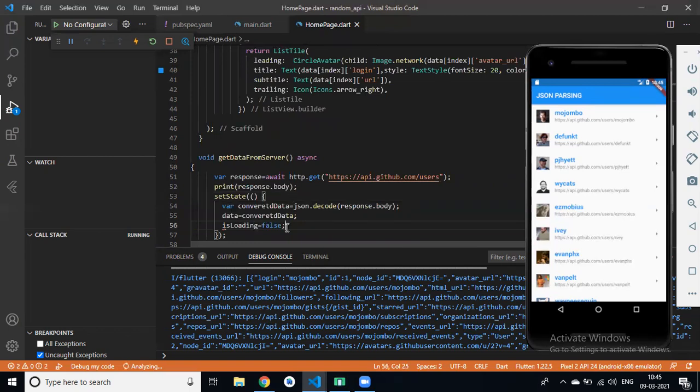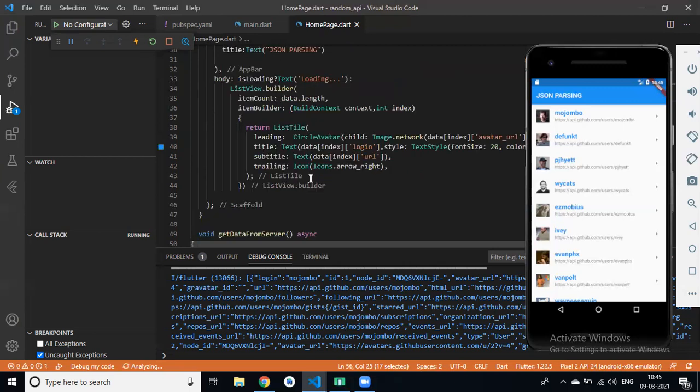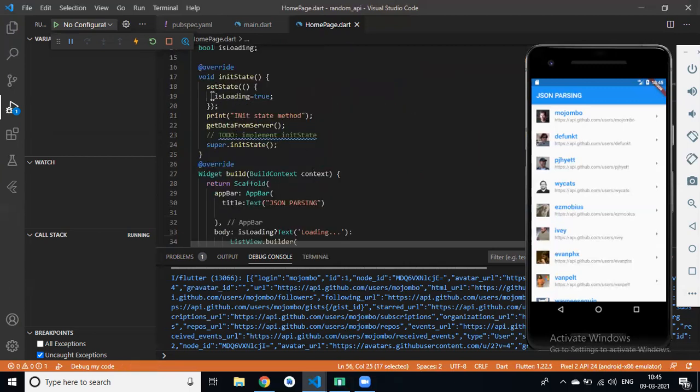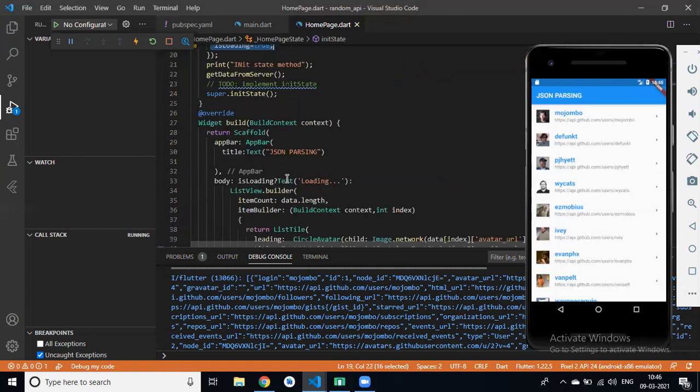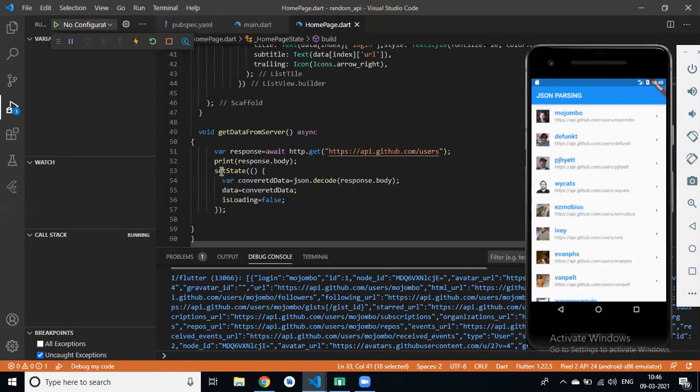Understand what I'm doing right now, Divya? First, by default, our is loading variable is true. So we display a text widget that displays the loading bar. After that, when we get data from our server, we set is loading state to false. Then if is loading is false, simply display list view dot builder.